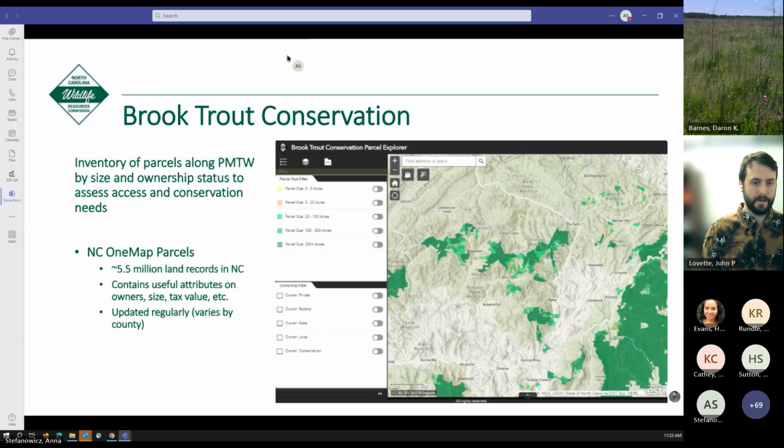As Anna mentioned earlier, we took the public mountain trout water stream layer here and then pulled out the parcels that are adjacent to those streams, and then we're able to filter it by size and by ownership status to give Jake and his team a lot more information about what's going on along our trout waters, and hopefully highlight areas where we can look into better acquisitions or developing access priorities as we move forward with conservation needs.